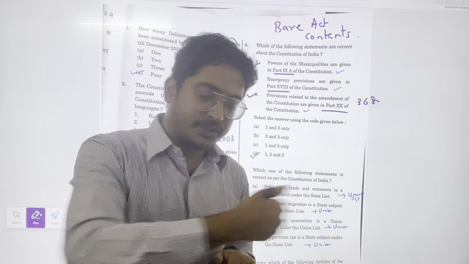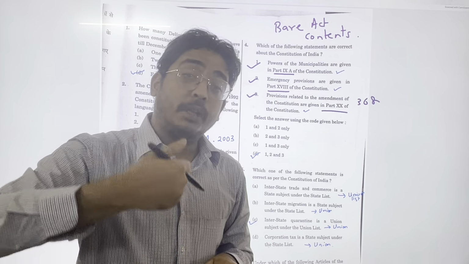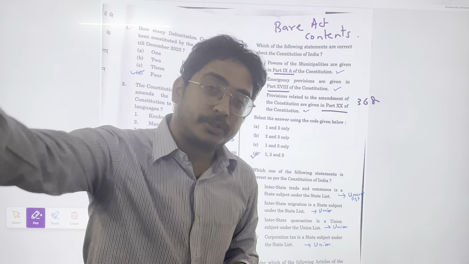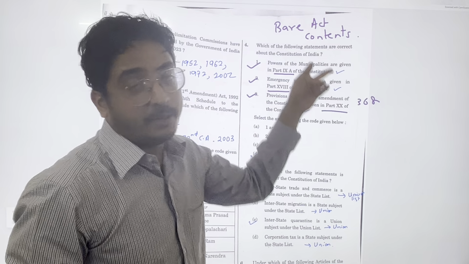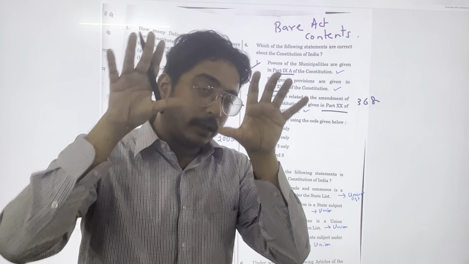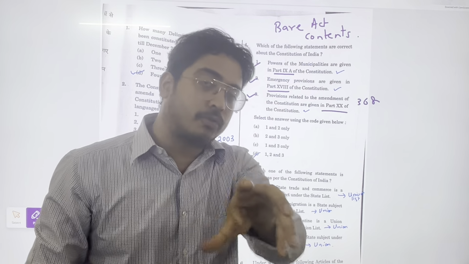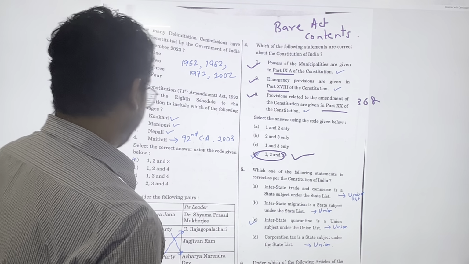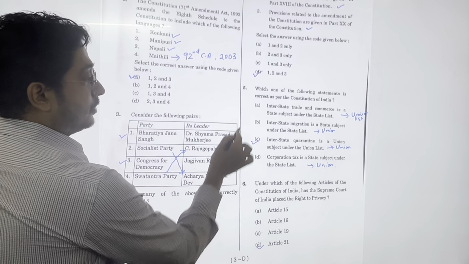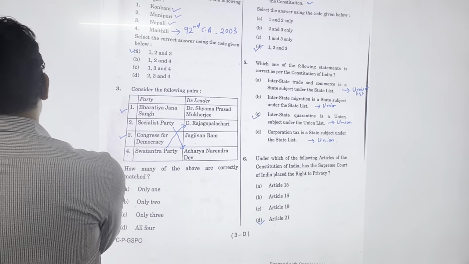They usually remember the initial ones, fundamental rights, DPSPs, but they do not remember the later parts, which are at the end of the Constitution. So the questions have been framed in that way. So you need to know the provisions and under which part of the Constitution they come. So all these three are correct. Fine. Next question is also a polity question.